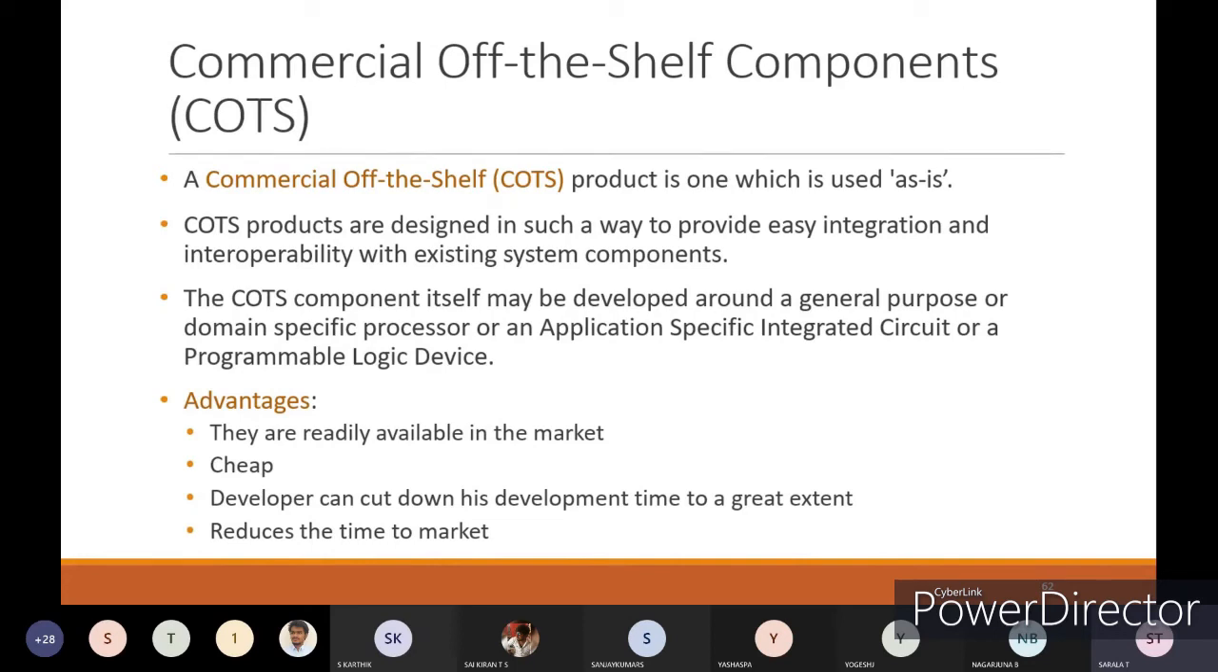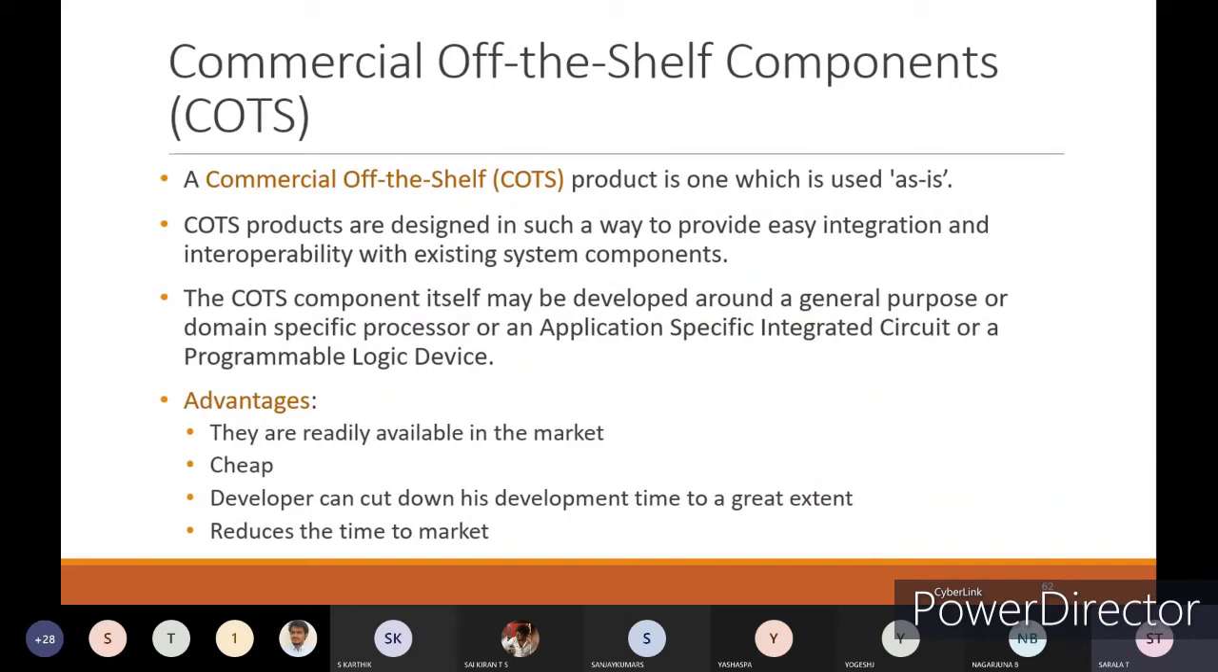The COTS components themselves may be developed around general purpose or domain specific processors, or an application specific integrated circuit, or a programmable logic device. Whatever different types of processors or implementation circuits we have discussed, all of those can be implemented for your commercial off the shelf devices. Advantages are they are readily available in the market and they are cheap. The developer can cut down his development time to a great extent.